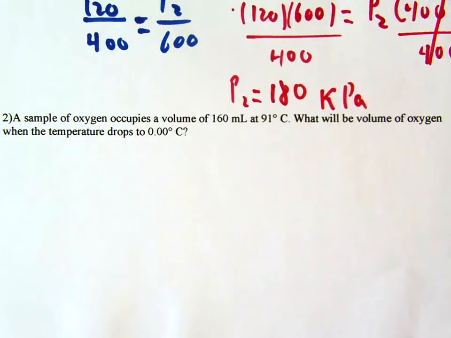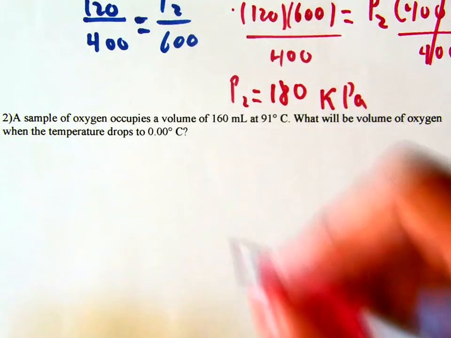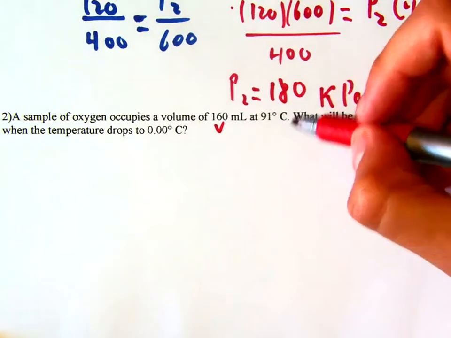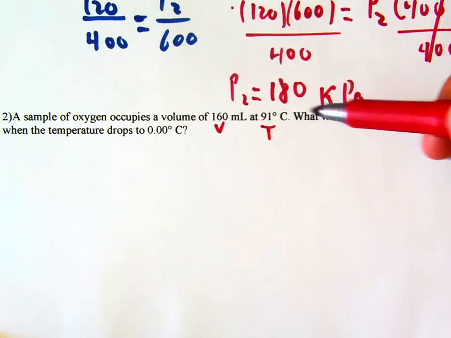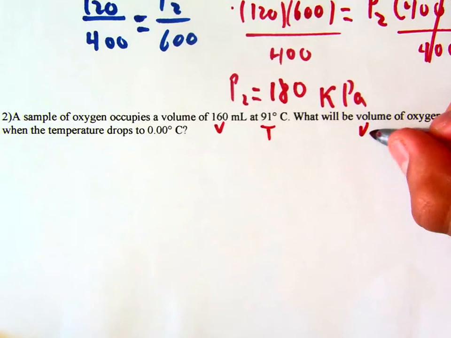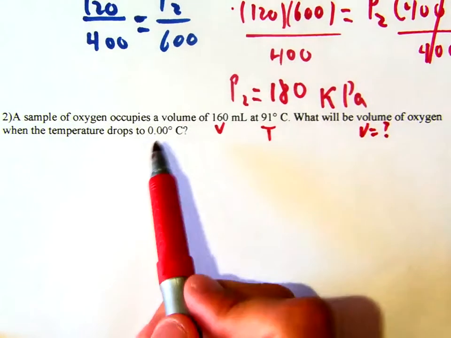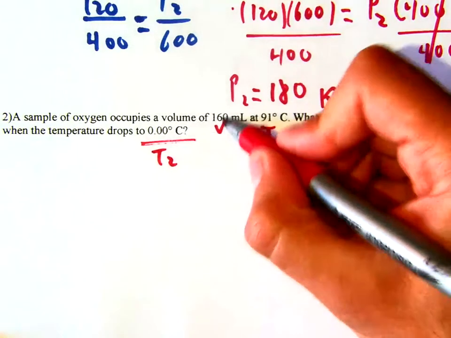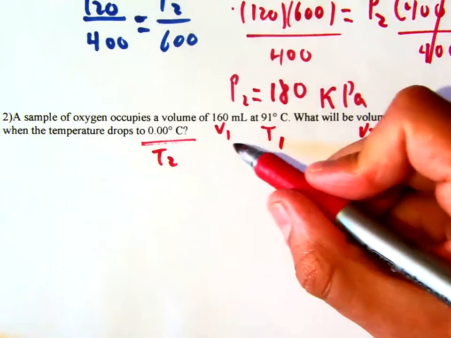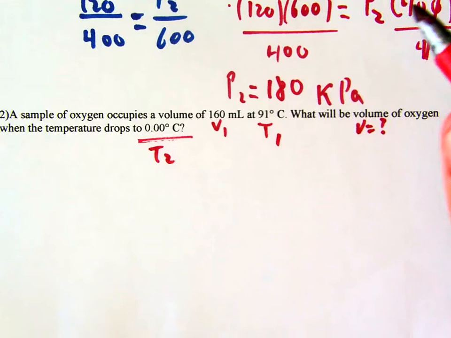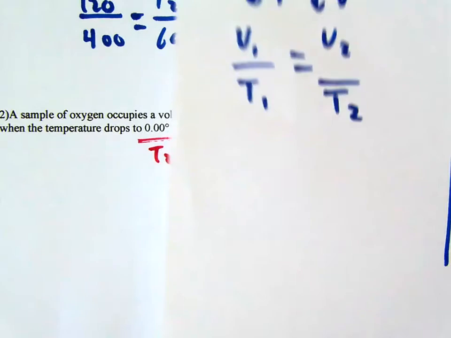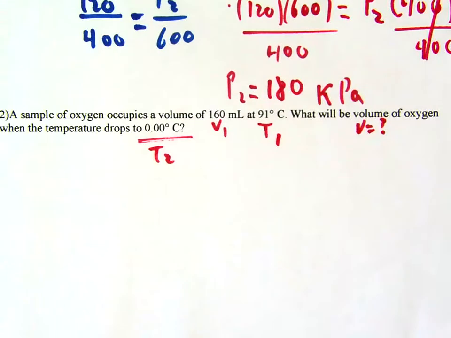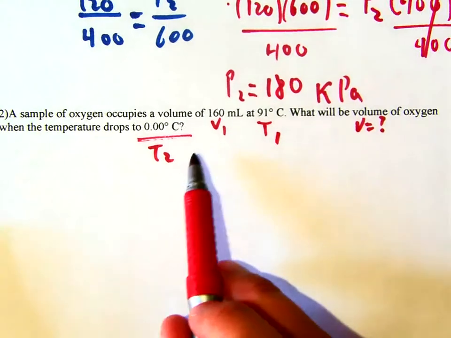Let's look at this next problem. It says a sample of gas occupies a volume of 160 milliliters at a temperature of 91 degrees Celsius. What will be the volume? So I'm looking for a new volume of the gas when the temperature drops to 0. That would be my T2, this would be my T1, this would be my V1. So I'm dealing with volume and temperature. I'm not doing the last one I did, now I'm doing Charles' law. I'm using this equation. Very similar equations, but different variables here.